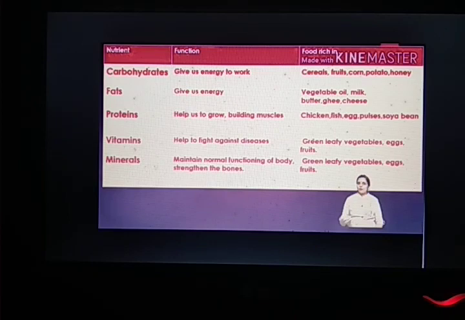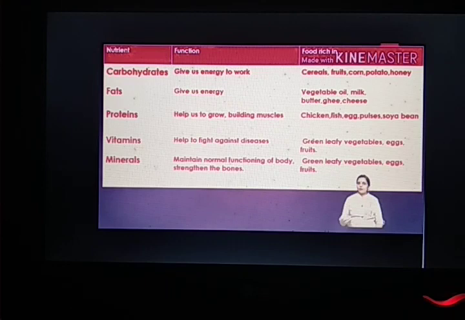Now let us see the food items from which we get these types of nutrients. As you can see, carbohydrates we get from cereals. Cereals means food grains like wheat, jowar, bajra, rice, corn. These are the food grains, we call them cereals. Apart from that, carbohydrates we also get from juicy fruits as well as potato and honey.